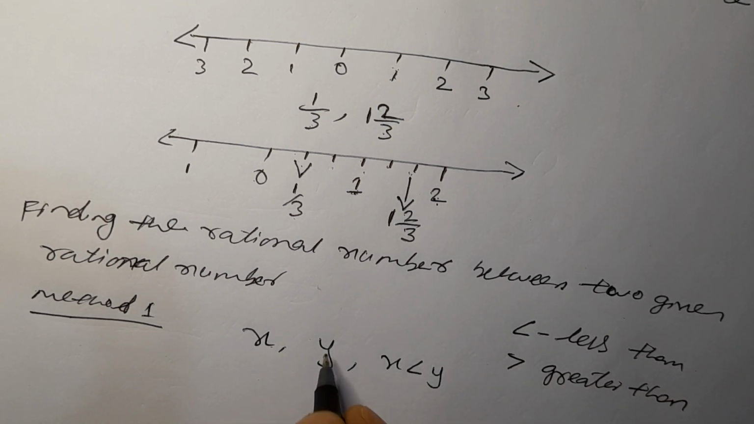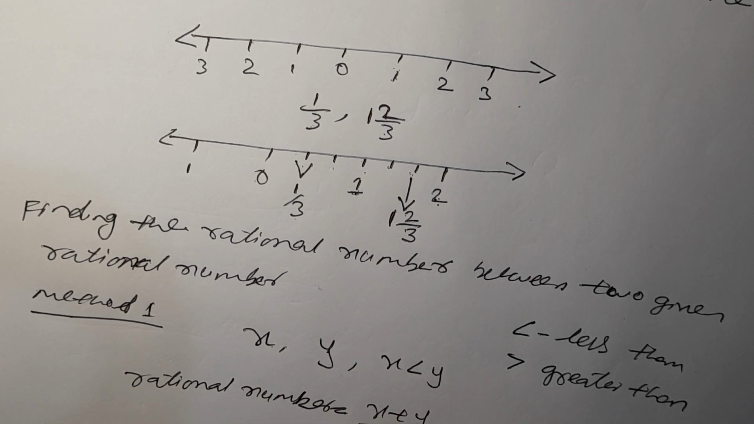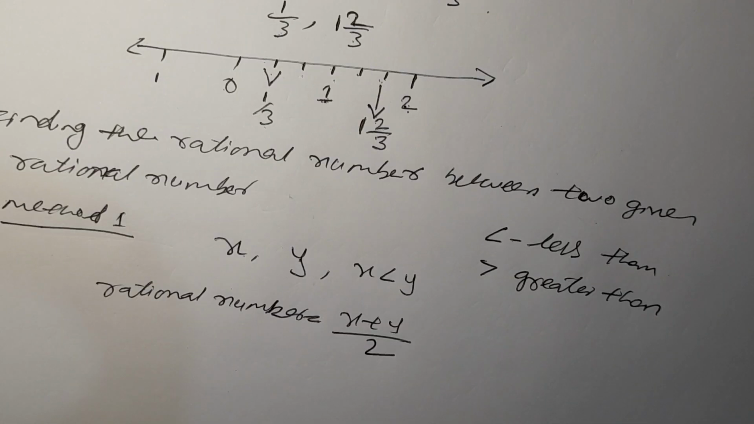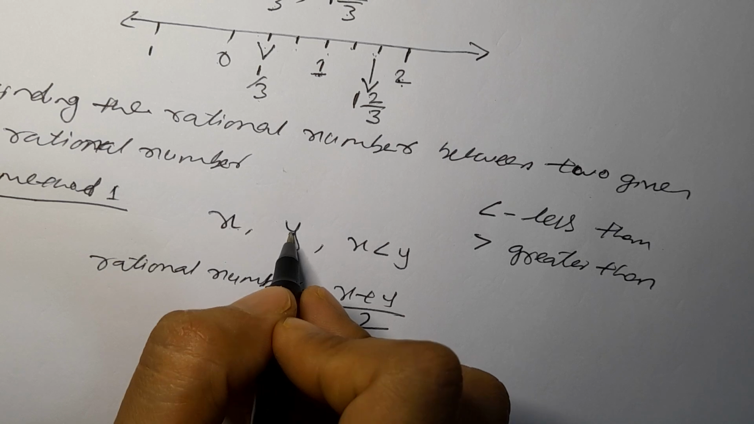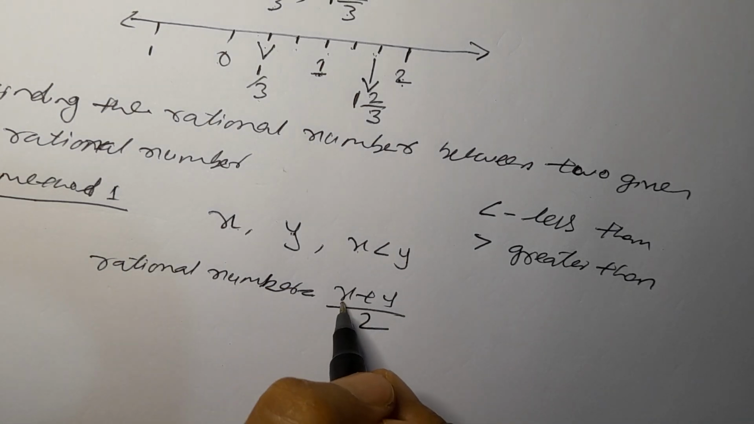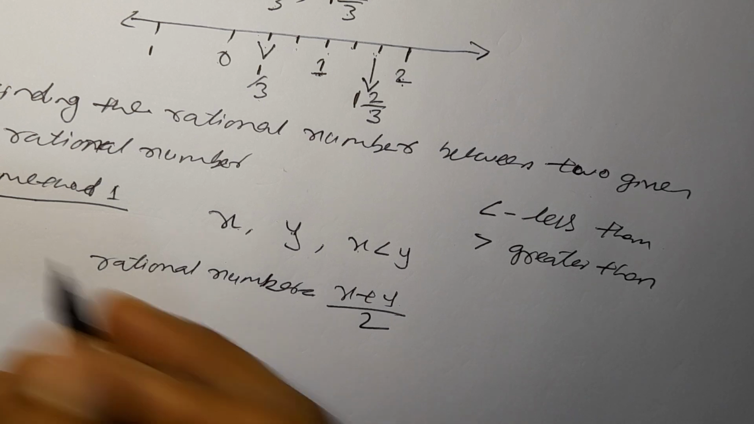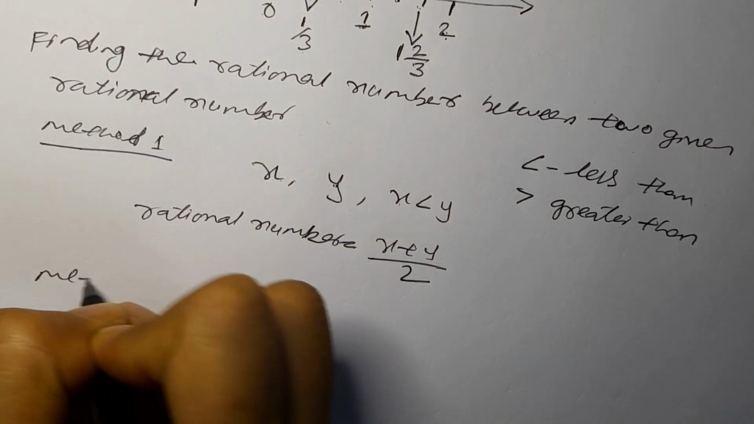So when 2 rational numbers are given and we have to find another rational number, the rational number is equal to x plus y divided by 2. This is method 1. If 2 rational numbers are given and x is less than y, then the rational number will be x plus y divided by 2. This is the first method. Now come to the second method.